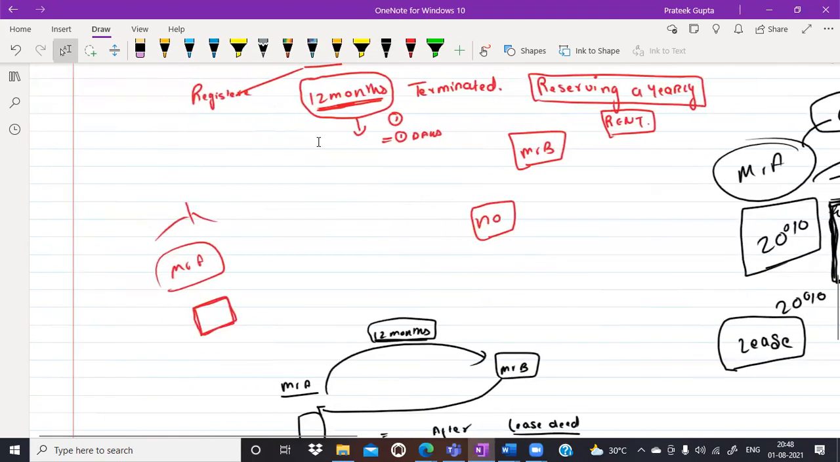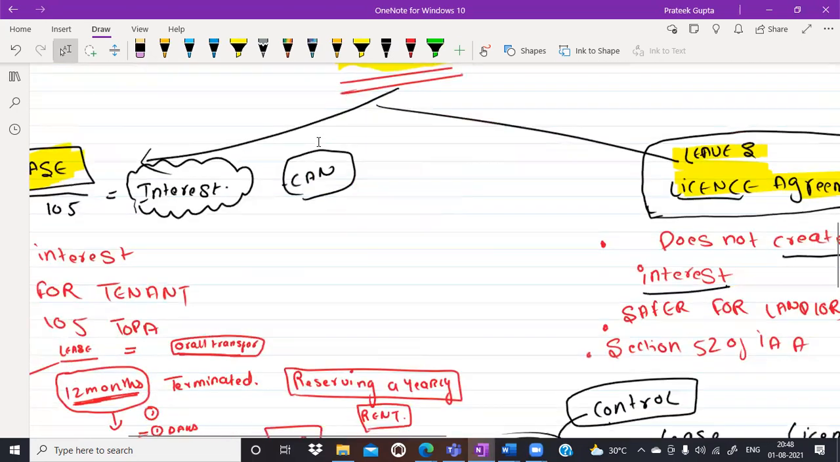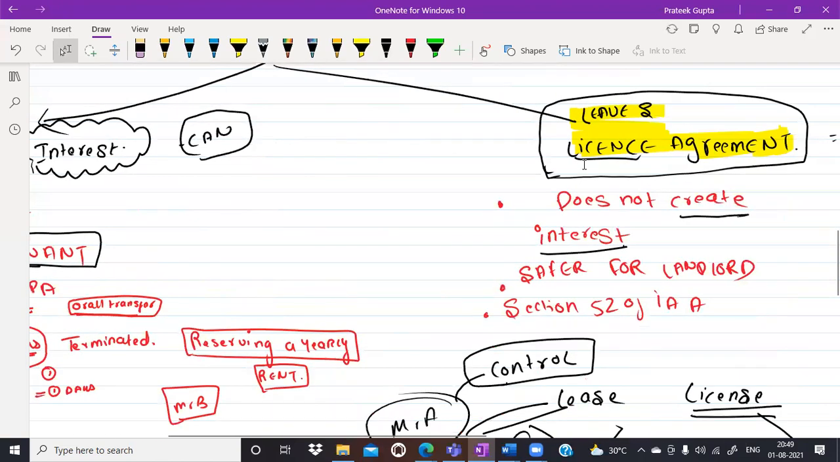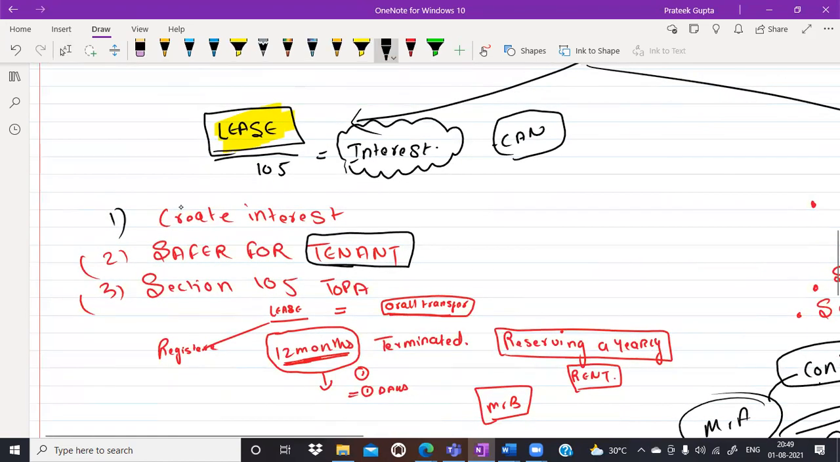That's why I just want to say one thing here, that in the case of lease, the tenant is safer. Who is safe here? The tenant is safe. But in the case of license, who is safer? The landlord is safer. The person who is giving you the possession is safer. Why? Because he can terminate the license agreement at any time. A person can terminate the license agreement anytime. But here it is not possible. You will have to comply with a lot of laws to vacate or to evict the tenant.